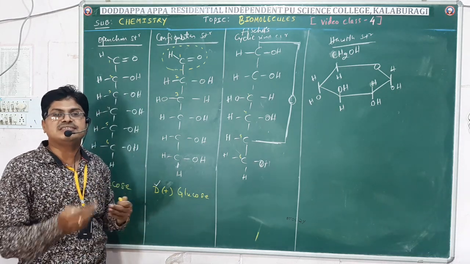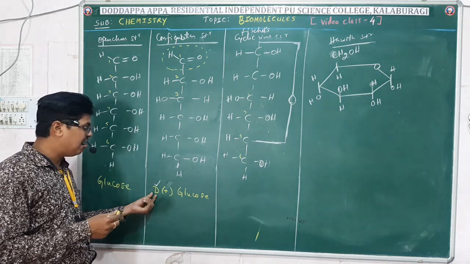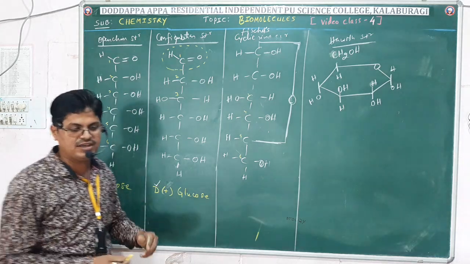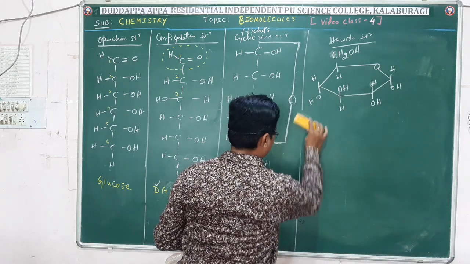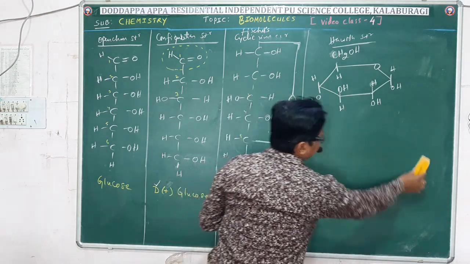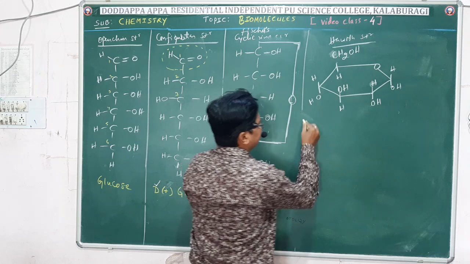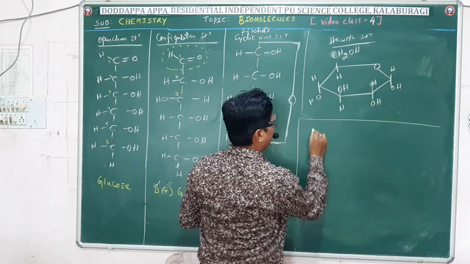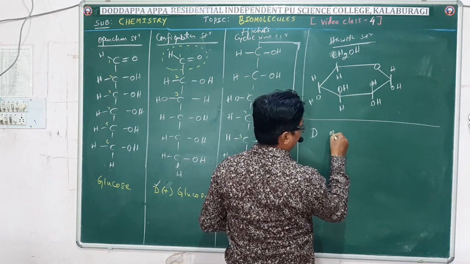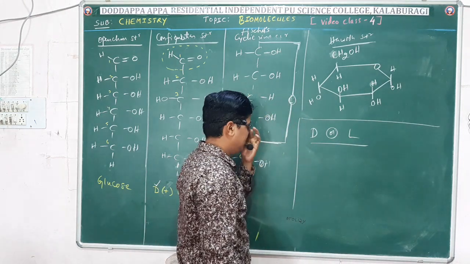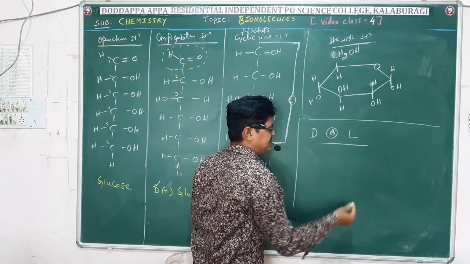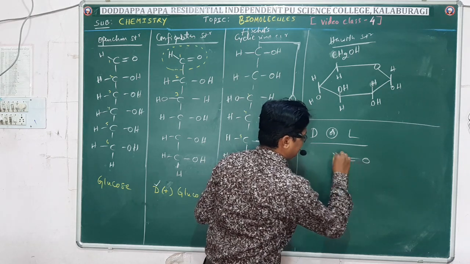Then on what basis do we write D or L? See, for that let me explain the structure of glyceraldehyde, a basic structure, to show how to name D or L configuration for sugars. Look here, glyceraldehyde.